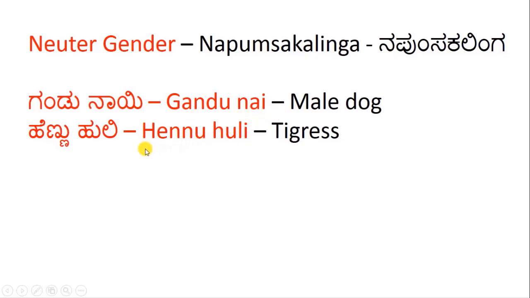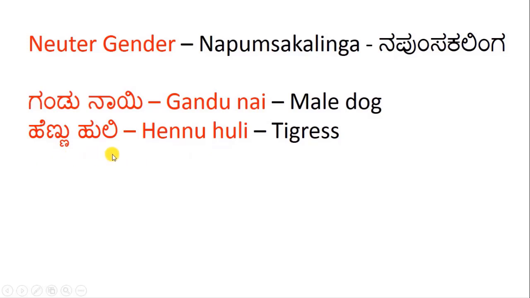Next example, huli. Huli is tiger, which comes under the classification of neuter gender. But if you want to say it is a tigress or a female tiger, then you can add hennu before huli.